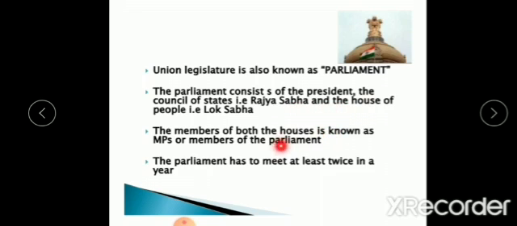Now the members of either of the houses, that is Rajya Sabha or Lok Sabha, are called MPs. You might have heard about this, right? What is the full form of MP? It is member of the parliament. And the parliament has to meet at least twice in a year. So we'll see this in brief in the further explanations.